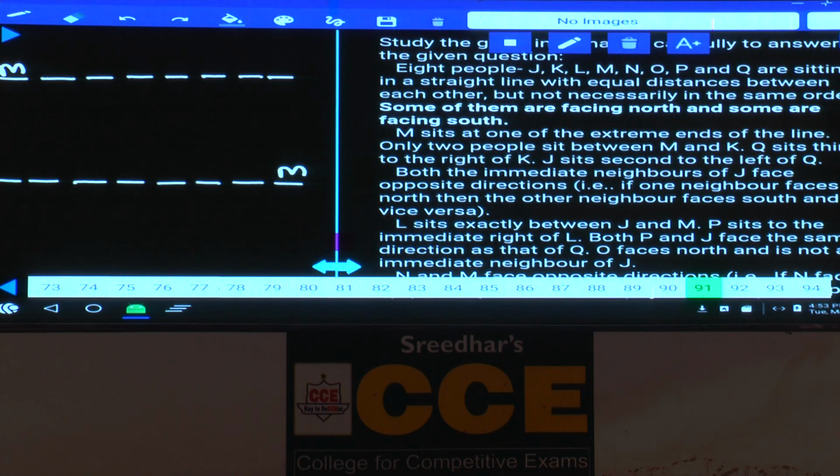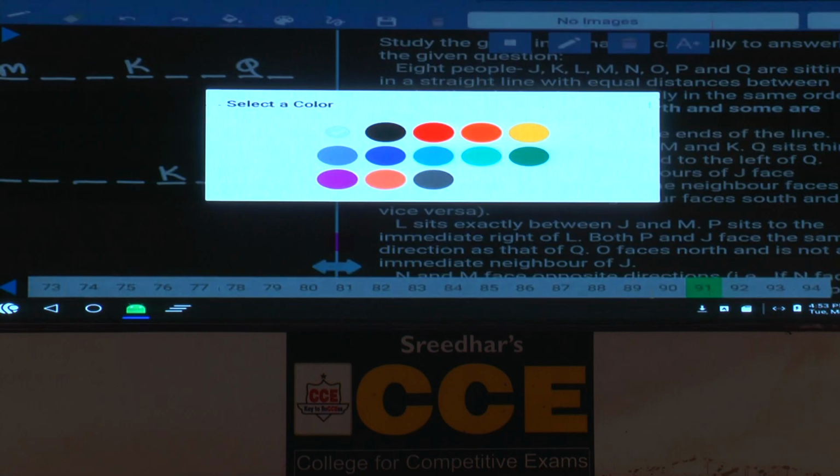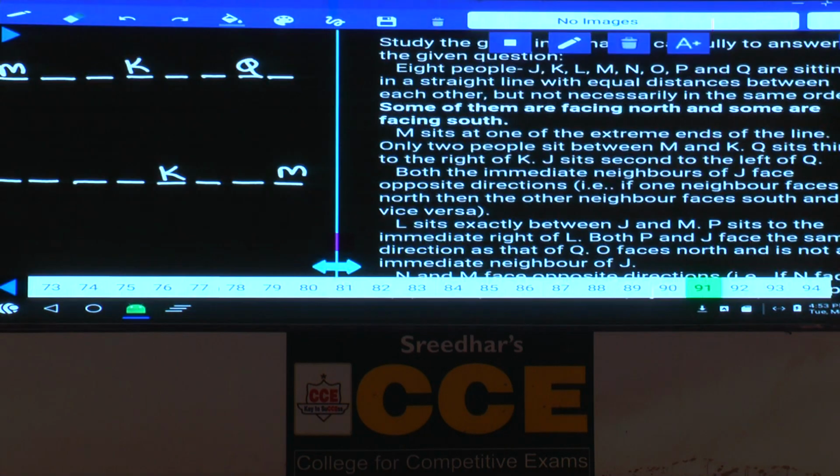Only 2 people between M and K. It is also 2 people between M and K. Q sits third to the right of K. As Q is seated third to the right of K, 1, 2, 3, and Q is here. Q is seated third to the right of K, and this K must be facing towards north. Then only Q sits third to the right of K is valid. And in the second case, Q sits third to the right of K, Q must be here. Then only Q is third to the right of K.